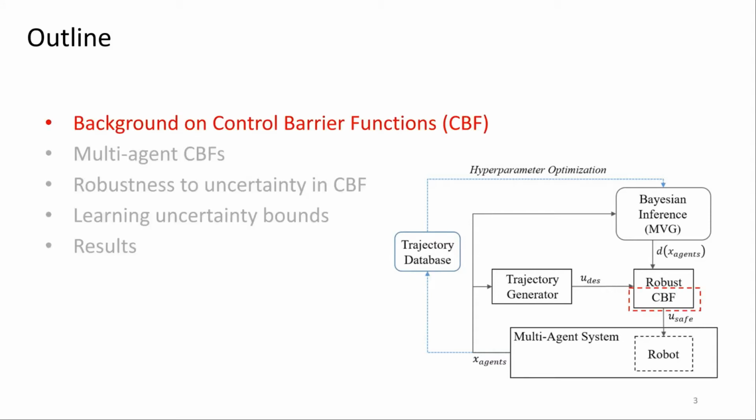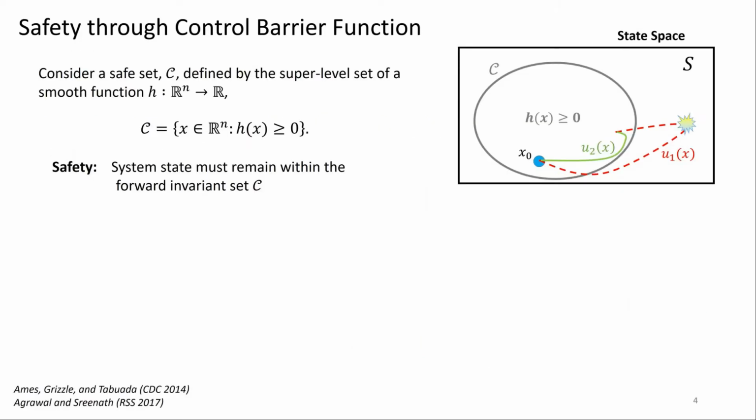So first, let's go through some background on control barrier functions. Let's first consider a safe set C defined by the superlevel set of a smooth function h. The safe set C is everywhere that h is greater than 0 and could denote all states from which collision can be avoided, for example. For safety then, the challenge is to ensure that set C defined by h is forward invariant.